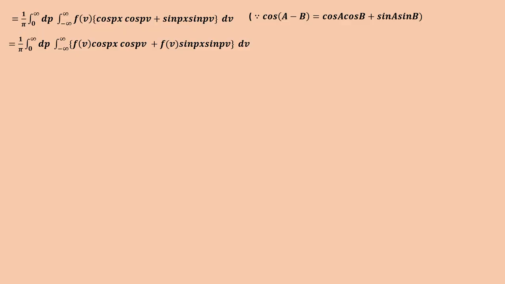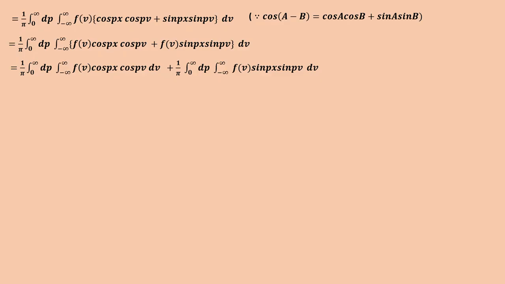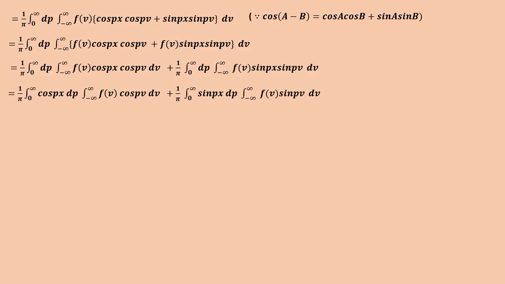We are multiplying f(v) to both terms. So splitting the integration: 1 by pi integral 0 to infinity dp, integral minus infinity to plus infinity f(v) cos px cos pv dv, plus the second integration 1 by pi integral 0 to infinity dp, integral minus infinity to plus infinity f(v) sin px sin pv dv, which is equal to 1 by pi integral 0 to infinity. So we are taking cos px to the first one.